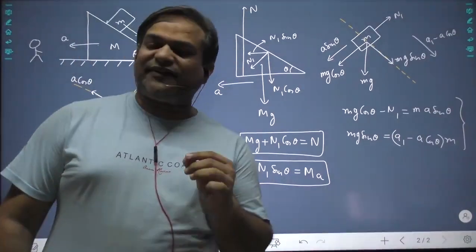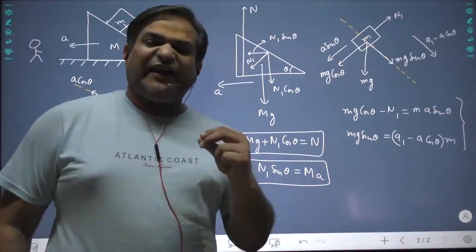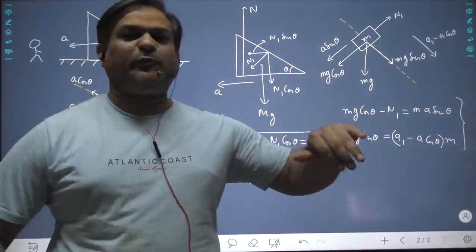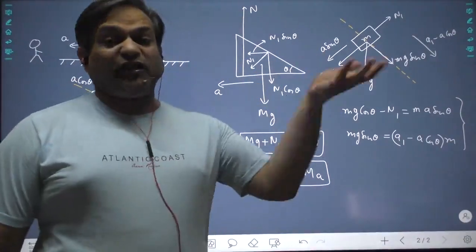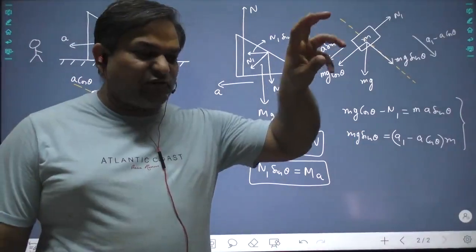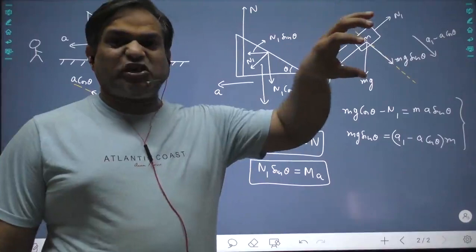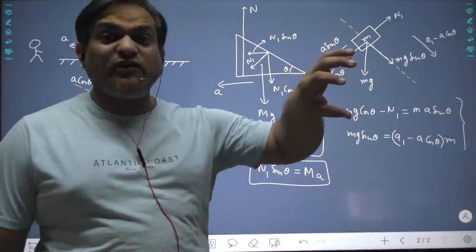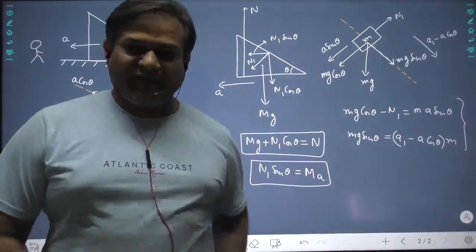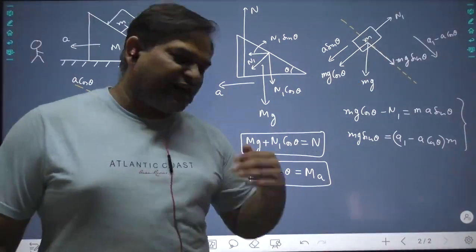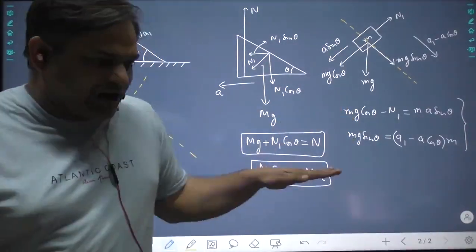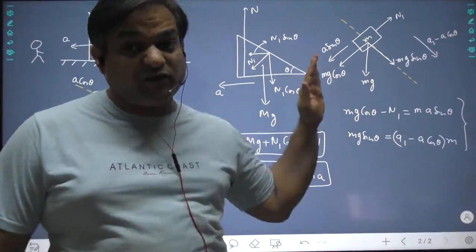Whenever we assume the acceleration of any object, we assume the acceleration of the object with respect to the support on which it is put. The final acceleration of the object will be the acceleration of the object with respect to support plus the acceleration of the support added vectorially. Whether it is acceleration or force, you have to break it down only along two directions, one along the plane and one perpendicular to the plane.